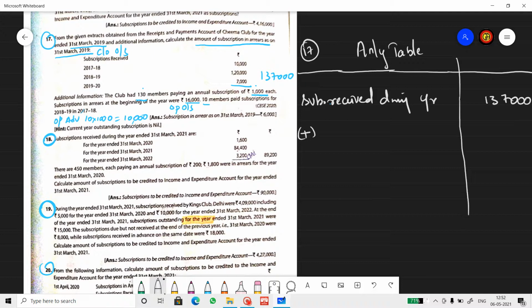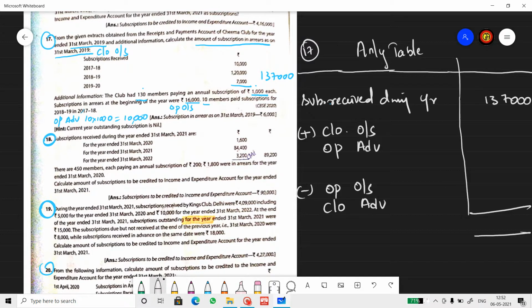Add closing outstanding, opening advance, subtract opening outstanding and closing advance. This is what the format says. Now fill all the information, and with this what we get is subscription related to the current year. Subscription related to the current year is 1,30,000.